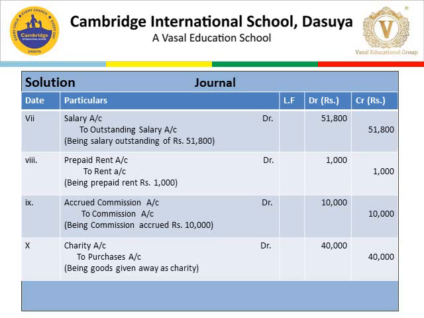So increase in assets debit, prepaid rent account debit 1,000 to rent account. Now rent account here is an income. So increase in income or revenue is credited. The narration is being prepaid rent rupees 1,000.